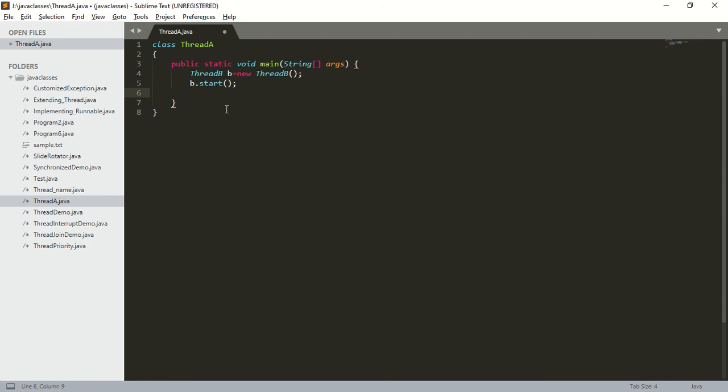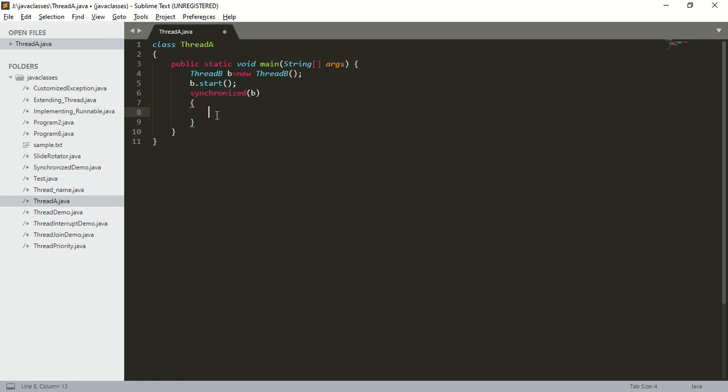The main thread is expecting some updation. So the main thread is supposed to call the wait method. To call the wait method, compulsorily we should call it inside a synchronized block. So here I am creating a synchronized block, synchronized(b). What is meant by synchronized of b? This synchronized block is trying to acquire the lock of the b object.